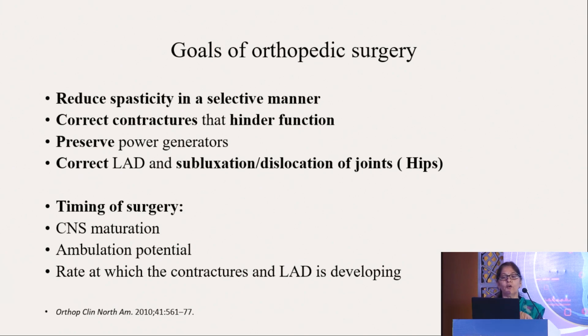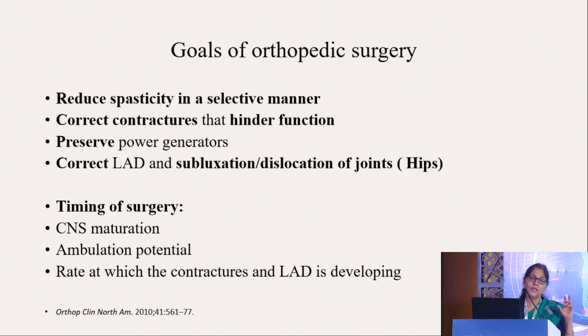We have to correct the contractures which are hindering the functions, like for perineal hygiene in spastic quadriplegia, yes, you can go for adductor tenotomy and obturator neurotomy. We have to preserve the power generators, mainly the hip muscles, okay? And we have to correct the LAD, and the subluxation dislocation of the hip is very important.